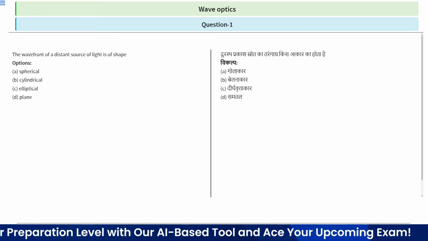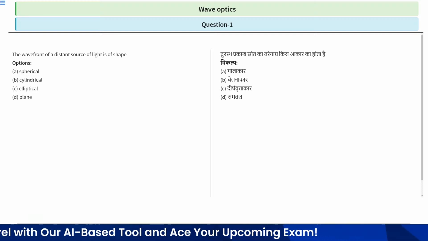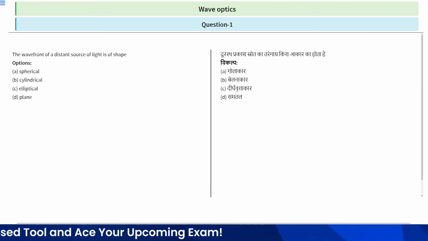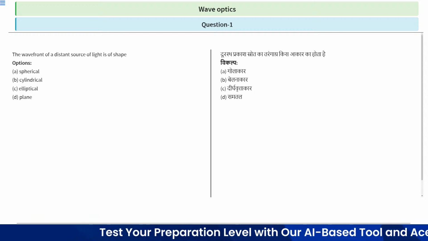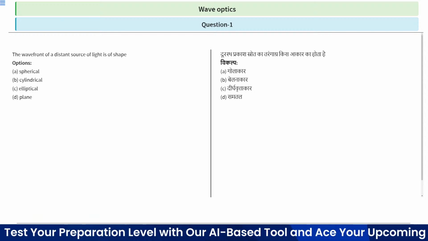Given options: option A is spherical, option B is cylindrical, option C is elliptical, and option D is plane. Which option is correct? You have some time to solve this question. After that, we will provide the solution.